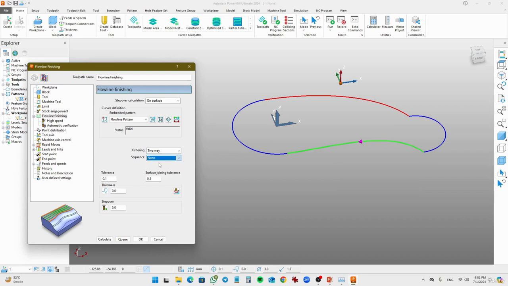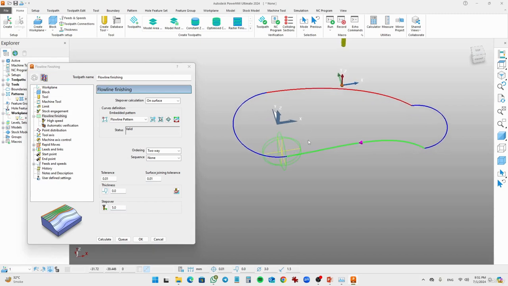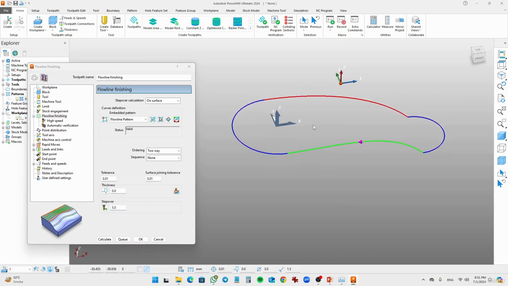So just click on the none, set the tolerance, which is 0.01, and the surface joining as 0.01. If you want to set the thickness on the material, just give the values. I'm setting it at 0.0, and the step over should be set according to your results or according to your needs. I'm setting a step over of 2.0.